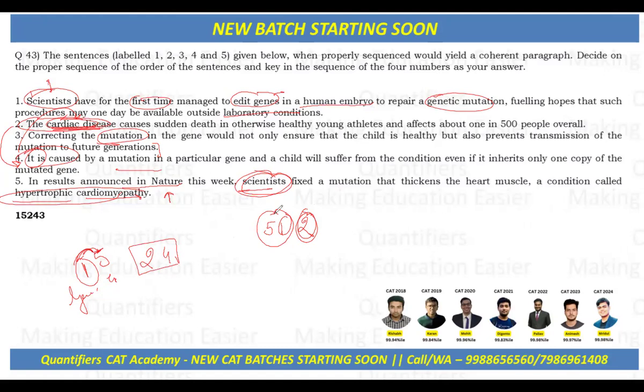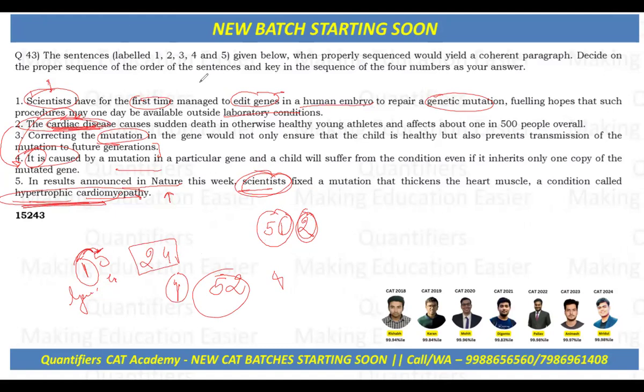So we cannot give a specific result first and then make a general breakthrough statement. What needs to come first is the general breakthrough, and then it should be the example, the specific result. And moreover, the 2 says the cardiac disease, which is being referred to here as hypertrophic cardiomyopathy. So anyhow, we can say that 5 and 2 is itself a link. So one, a general, then 5 and 2. And then we know that 2 and 4.